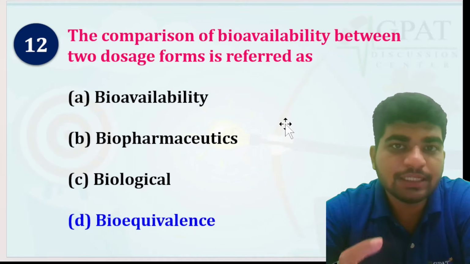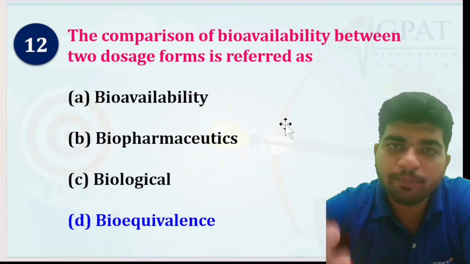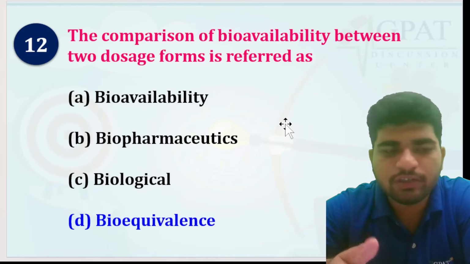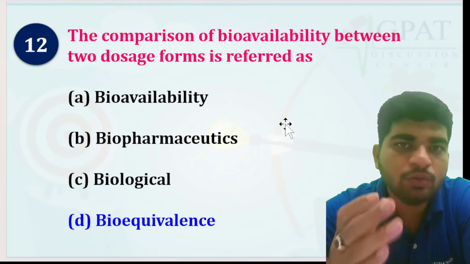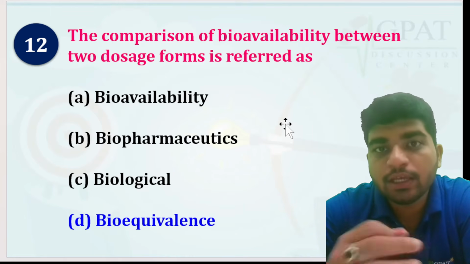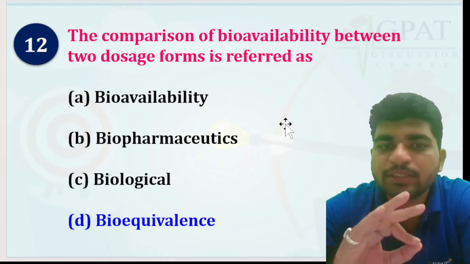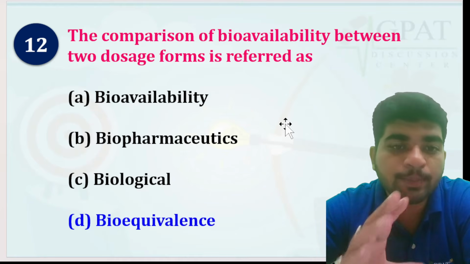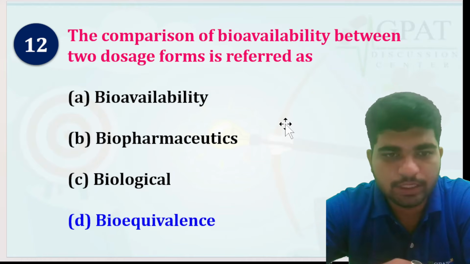Bioavailability is the percent or fraction of a drug that reaches the systemic circulation. For example, a drug is taken at 100% initially. It's obvious that whenever you take a drug, it is in 100% form. But whenever you absorb it, whether from the stomach or intestine, it goes through first pass metabolism. After that, only 60 to 70% of the drug gets into the systemic circulation. So the bioavailability of that drug is only 60 to 70%.